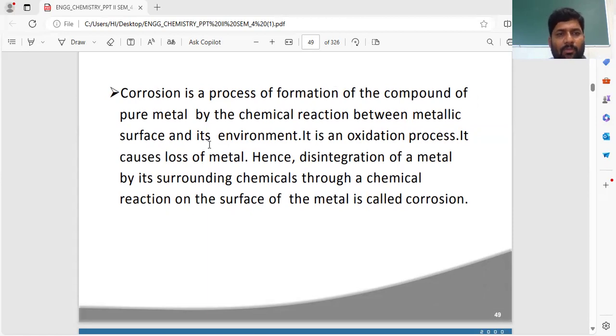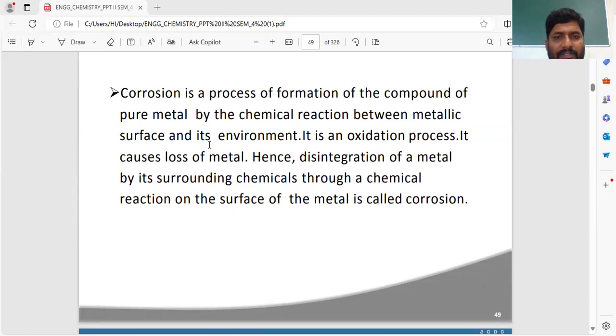Suppose your metal is placed in this environment. Whatever surrounds the metal is called the environment. Whatever the weather condition in which you keep the metal, that is called the environment. You know that in an environment so many gases are already there.